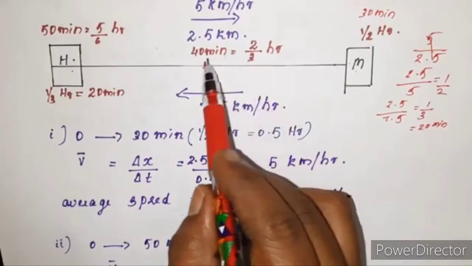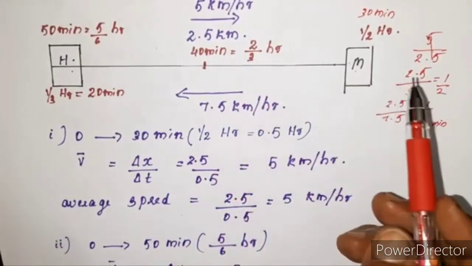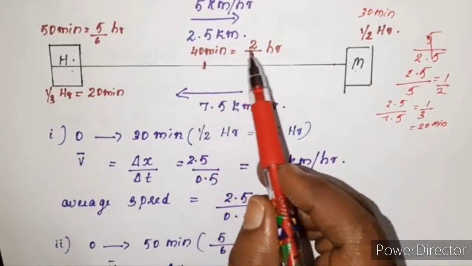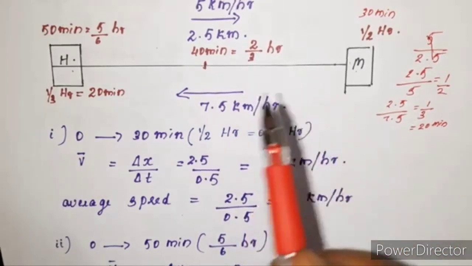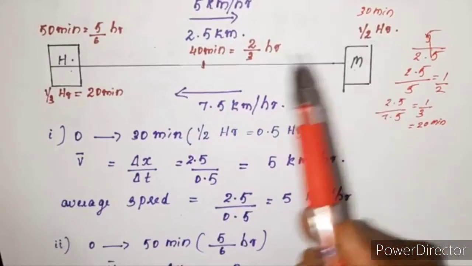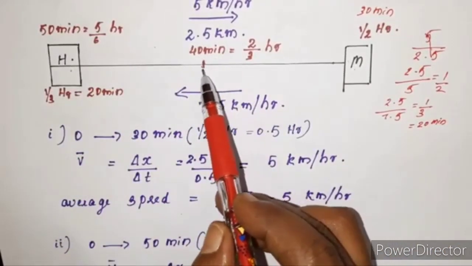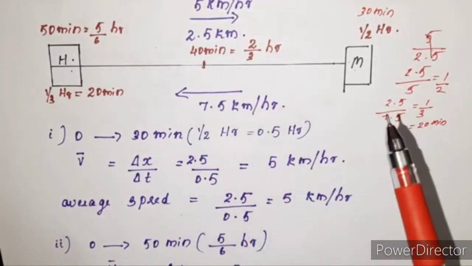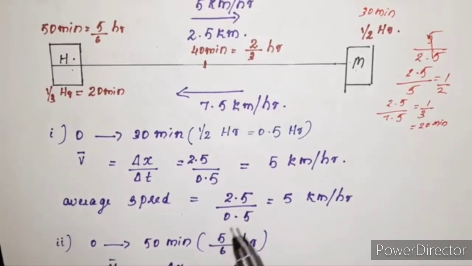And that time, 40 minutes, we write as 2/3 hour. Hope you know how to convert minutes to hours: 40 minutes by 60, that means 40 by 60, 4/6, that is 2/3 hour. So these are the positions. At the end of 30 minutes he is at the market, at the end of 50 minutes he is at home, and at the end of 40 minutes he is at this position. Now, for all these time intervals, we can find the average velocity and average speed.